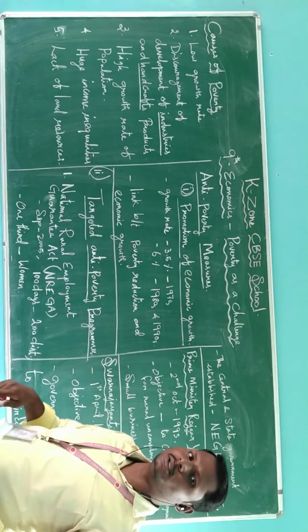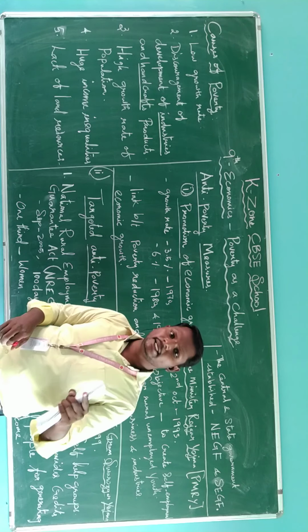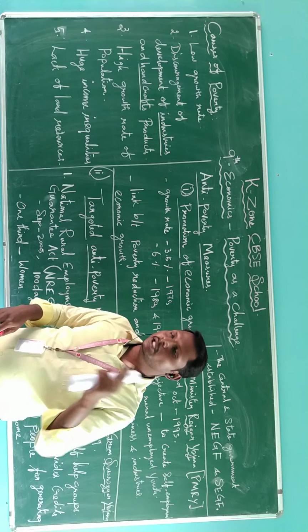The next topic is anti-poverty measures. The government took measures in two ways.